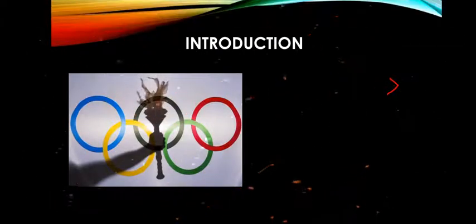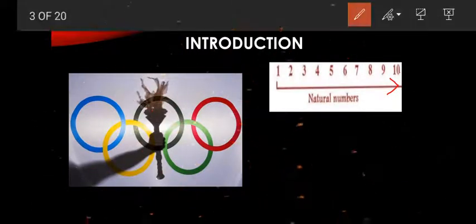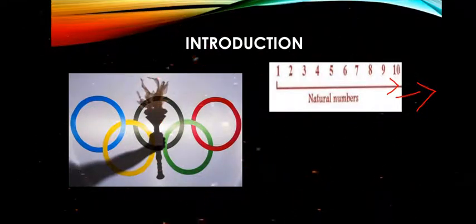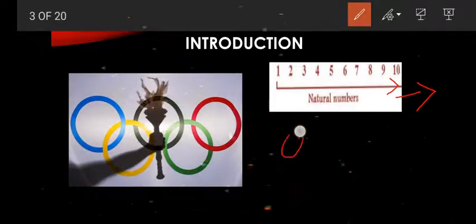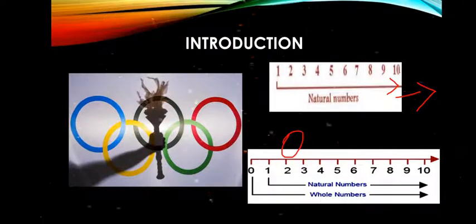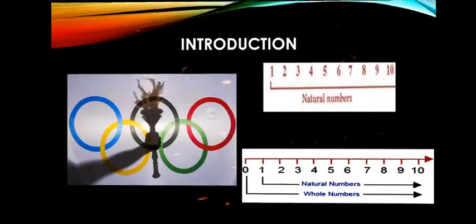In the natural numbers, I am going to show one picture to you. We know that it starts from 1, 2, 3, etc. This arrow means endless. So we know the natural numbers. What is the meaning of whole numbers? Just 0 together with the natural numbers is called whole numbers. See here, from 1 to 10 we have natural numbers, and 0 together with the natural numbers is called whole numbers. Now we are going to see the definitions.